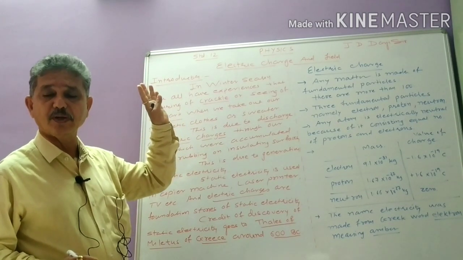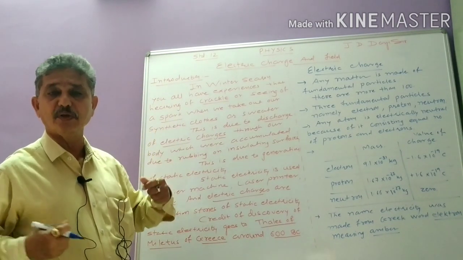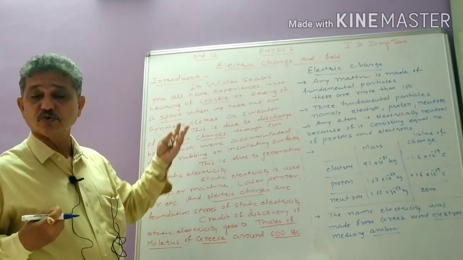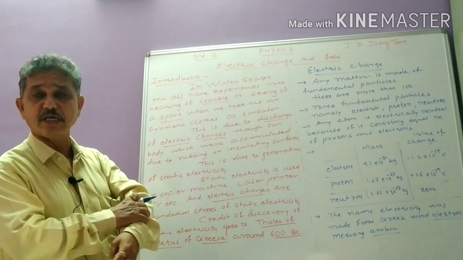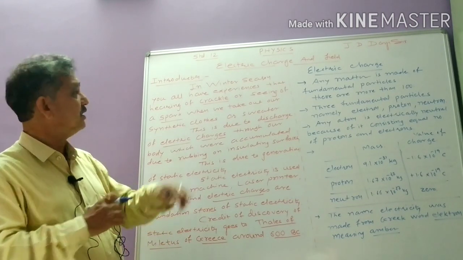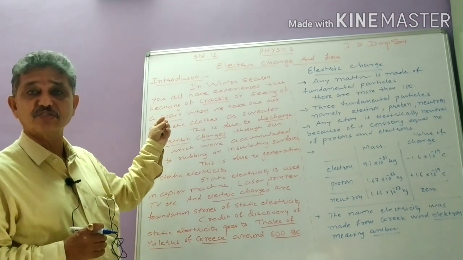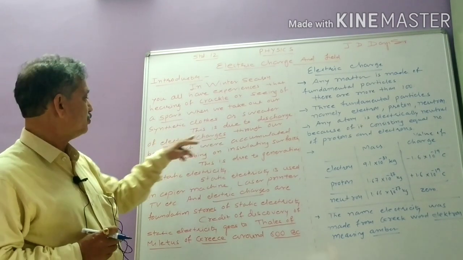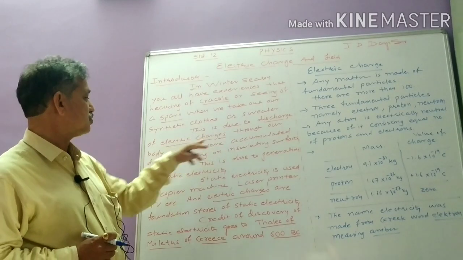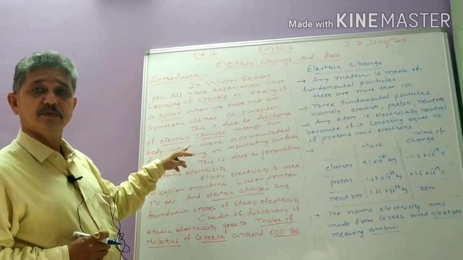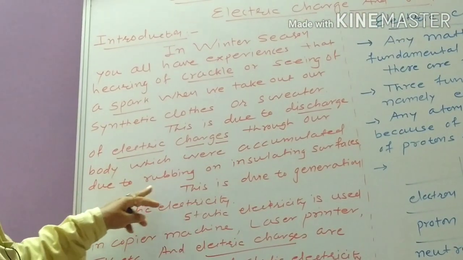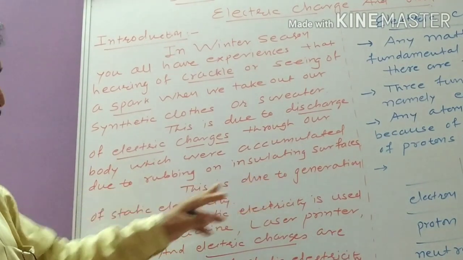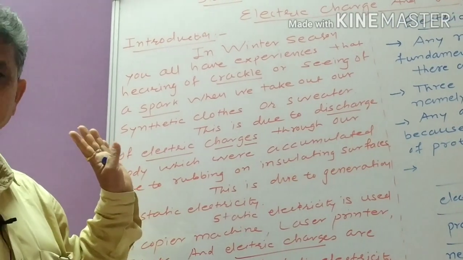At that time on our skin we experience a certain crackle as well as a spark, and this is due to what? This is due to the discharge of electric charges through our body, which were accumulated due to rubbing on an insulating surface, and this is due to generation of static electricity.